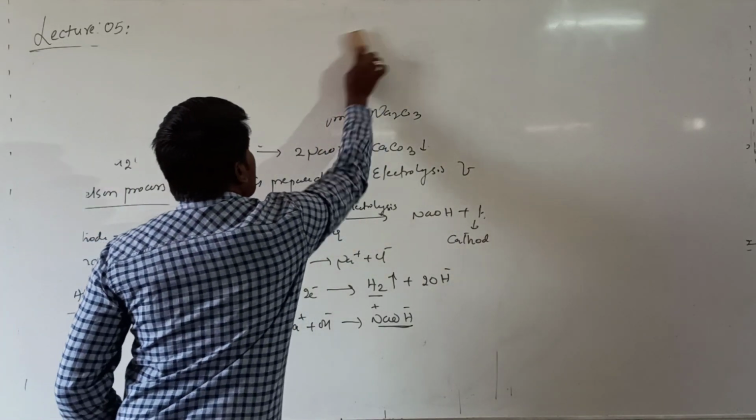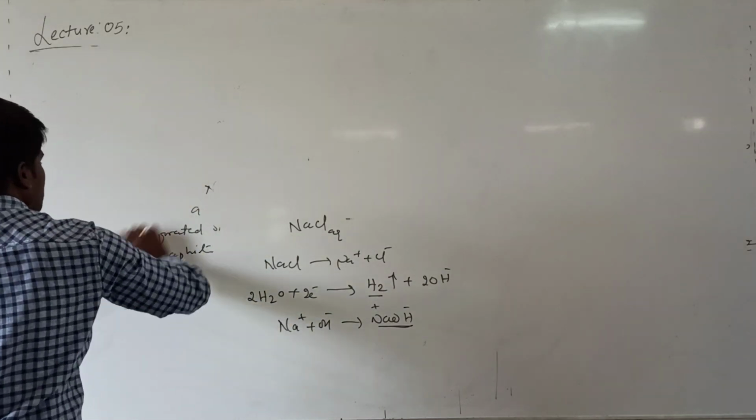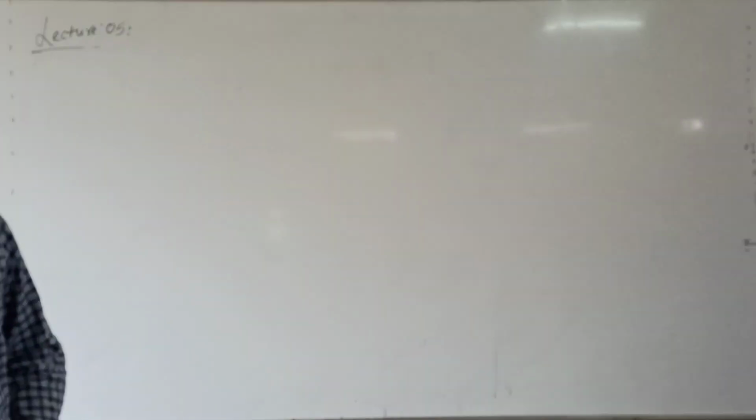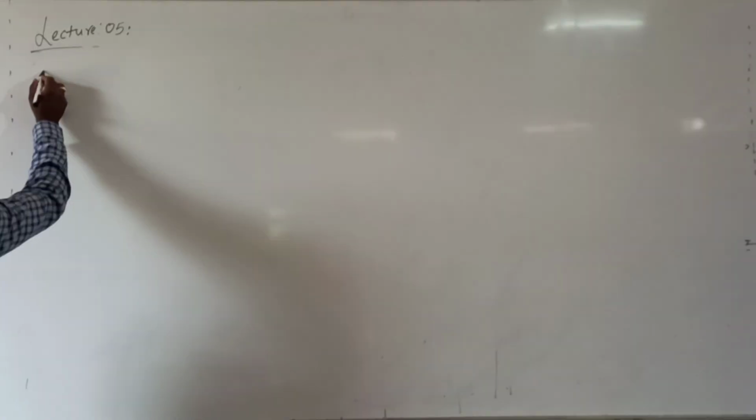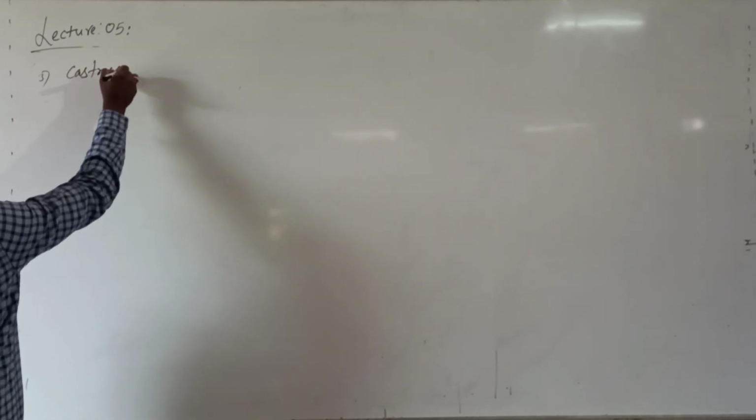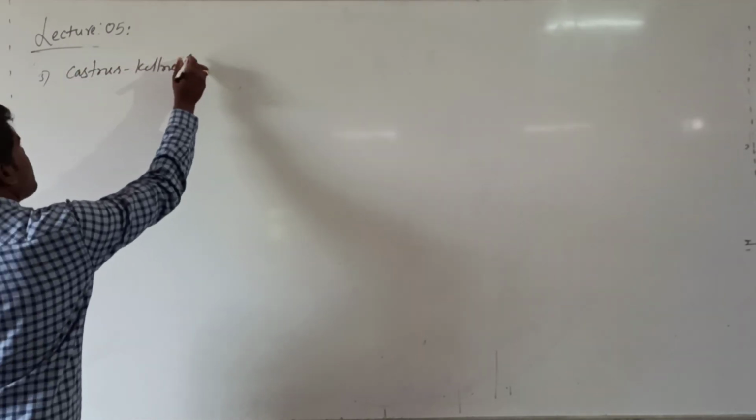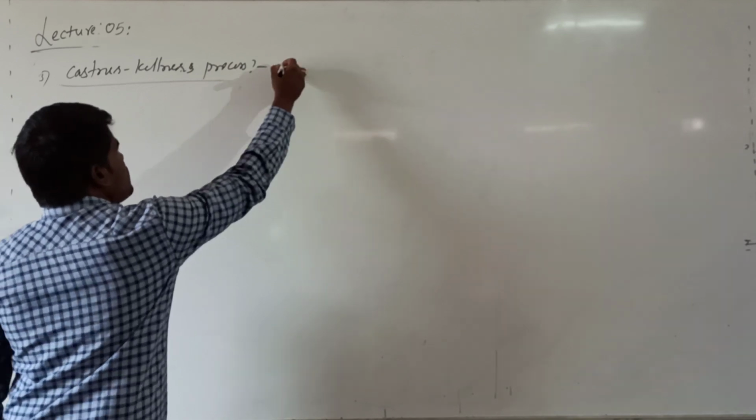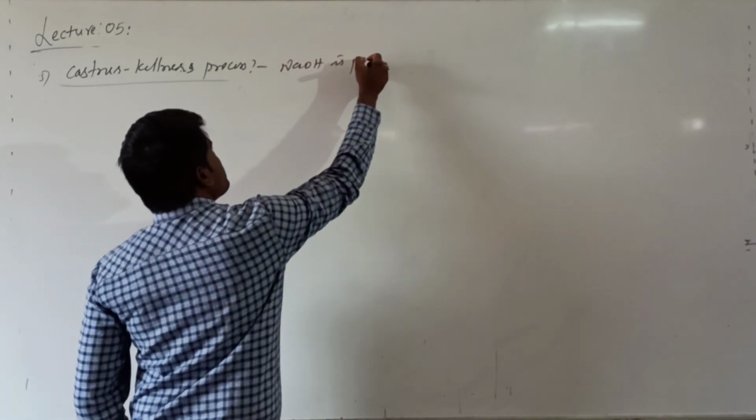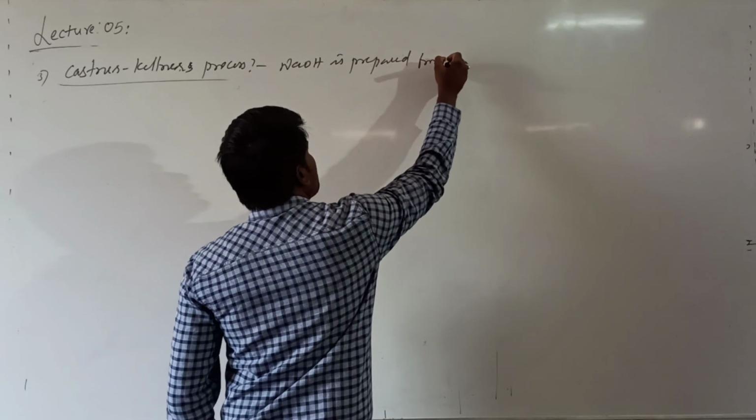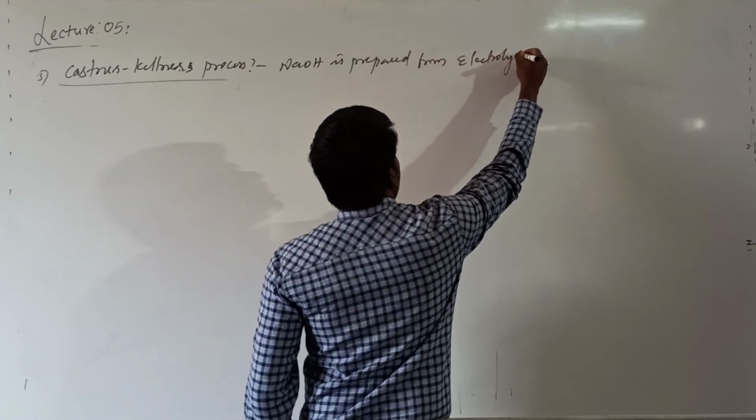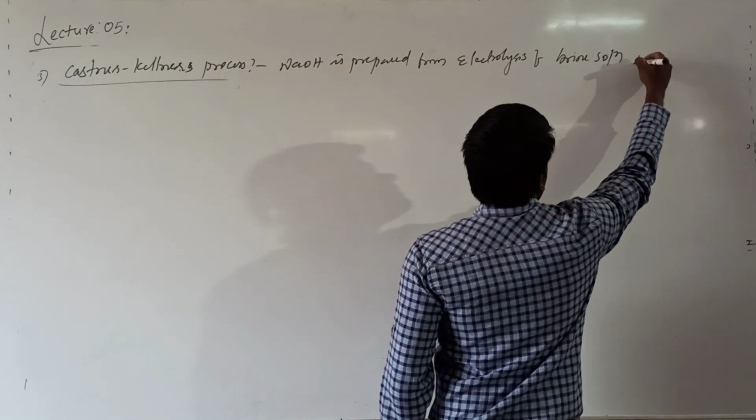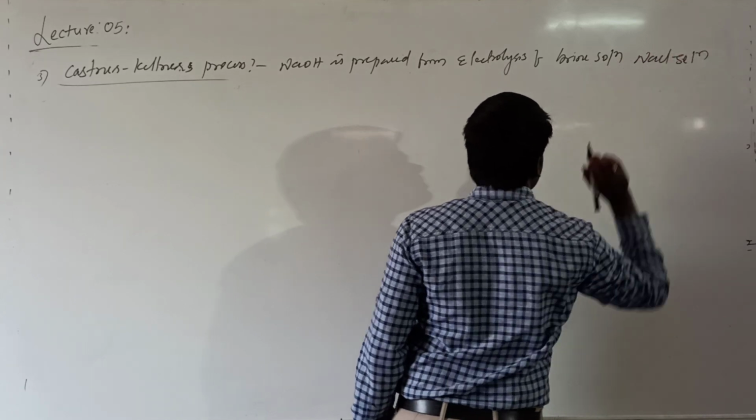What is the next process? This is called the Castner-Kellner process, which is a very, very important process. In the Castner-Kellner process of electrolysis, NaOH is prepared from electrolysis of brine solution. What is brine solution? Nothing but NaCl solution, aqueous NaCl solution.